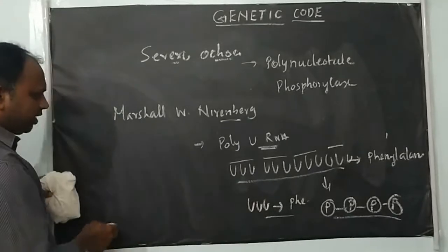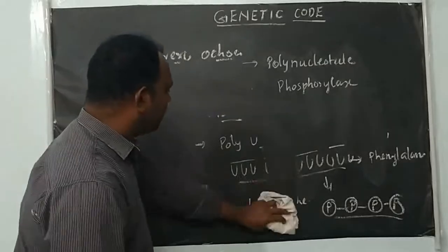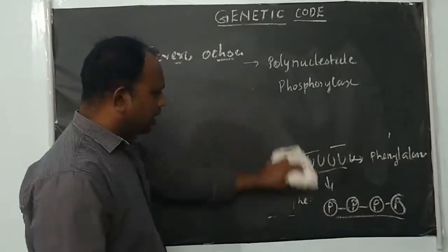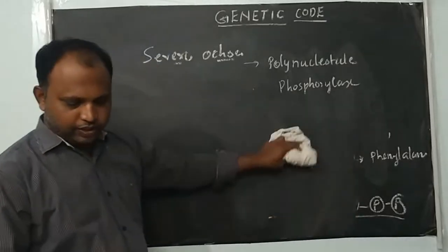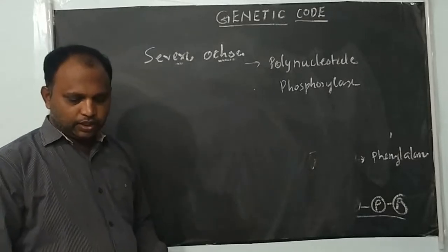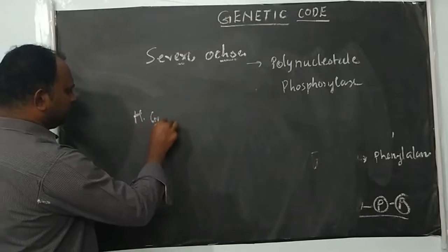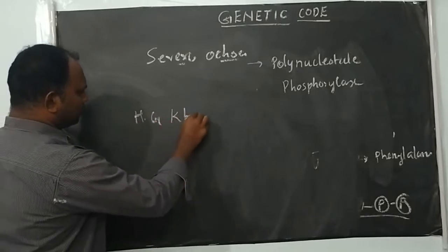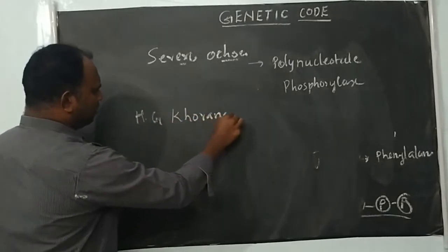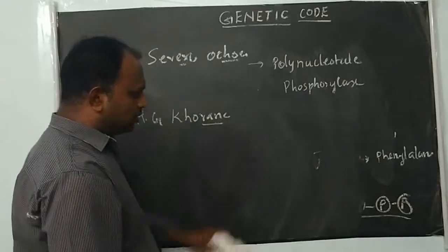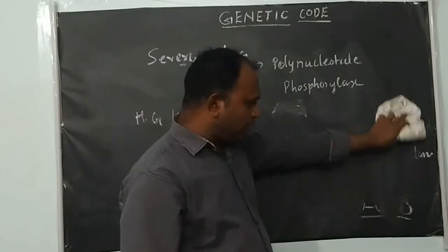Similarly, another scientist, H.G. Khorana, synthesized two types of polymers.